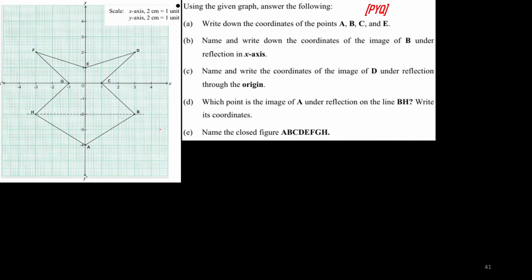Be ready with answers. Write your answers in your book. I'll take your answers now. If you already got the answers, please let me know.